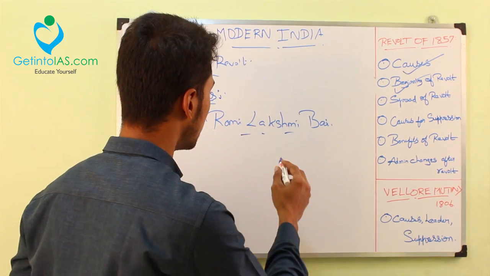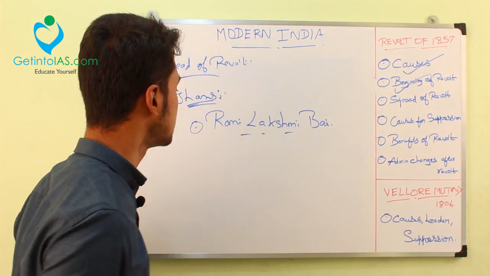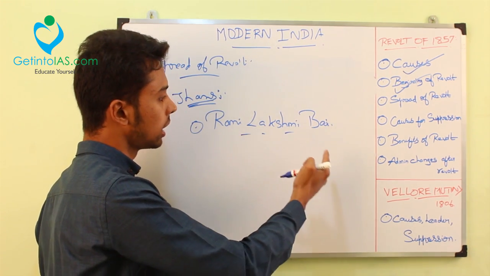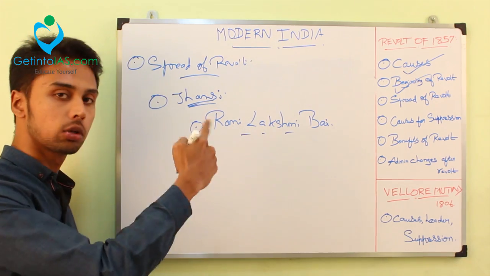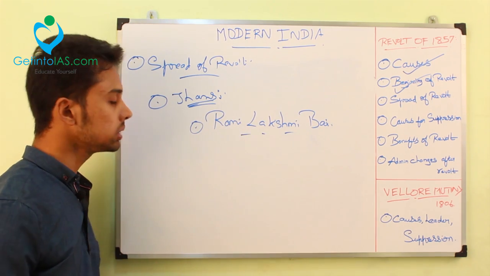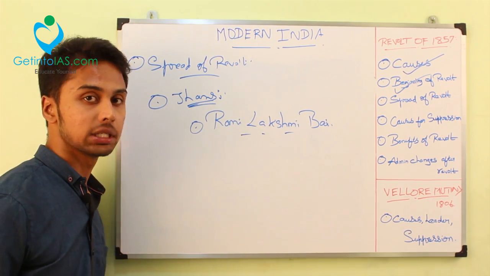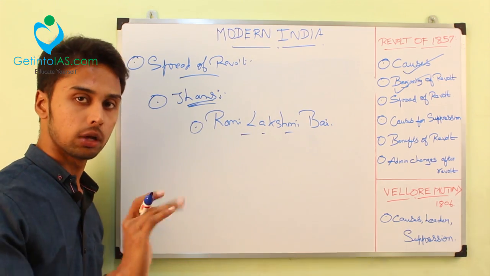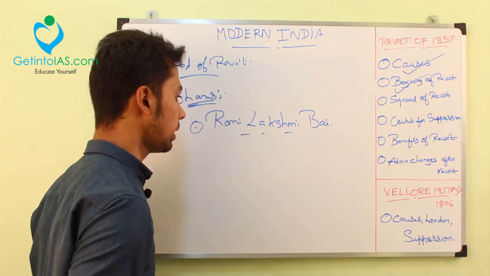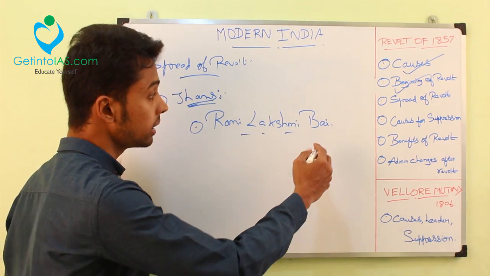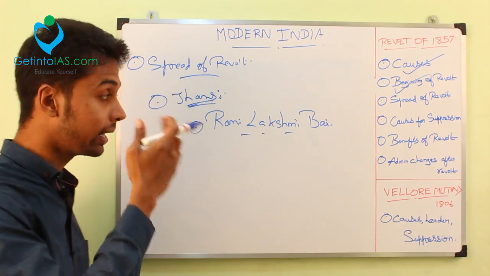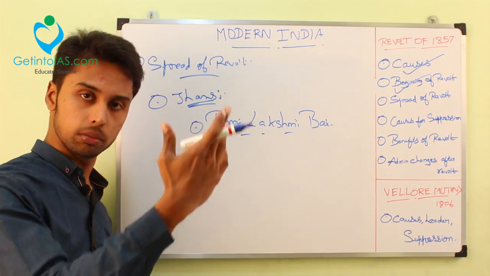Her husband is Raja Gangadhar Rao. They had an adopted son. Rani Lakshmi Bai wanted her adopted son to ascend the throne, but Dalhousie didn't recognize this adopted son. I told you Lord Dalhousie's principle is the doctrine of lapse. By the doctrine of lapse, the adopted son was not recognized by Dalhousie. So the tussle started that way. That was the cause, and the revolt was taken forward under the leadership of Rani Lakshmi Bai. She was a brilliant sepoy, equal to men. She is a woman, but the way she fought was beyond the power of men.